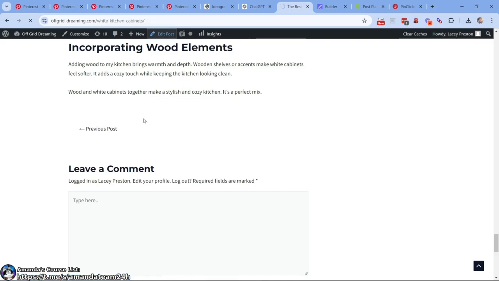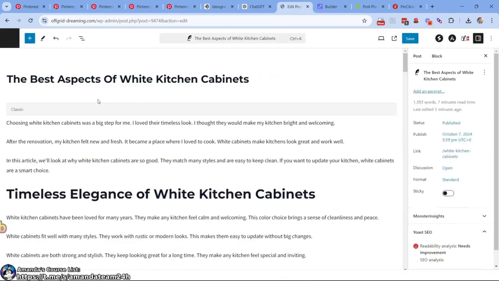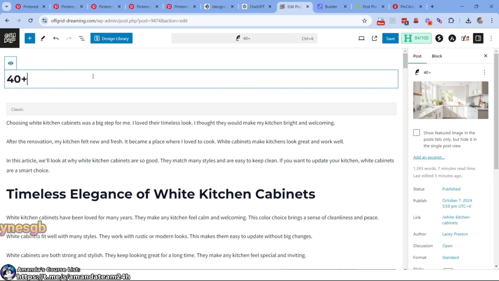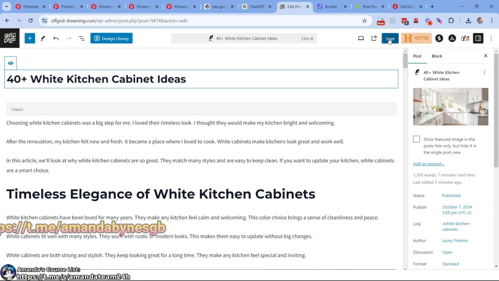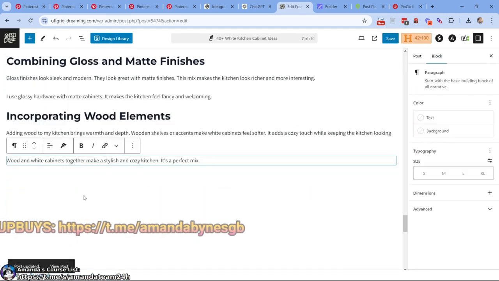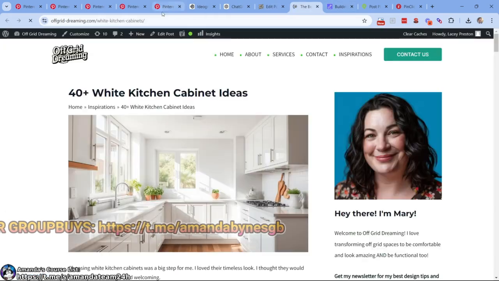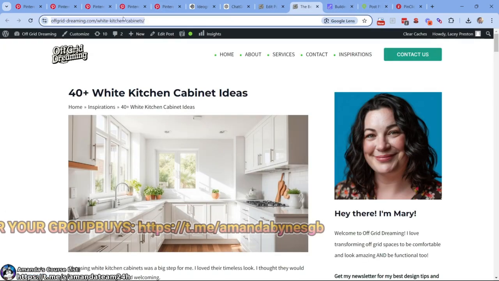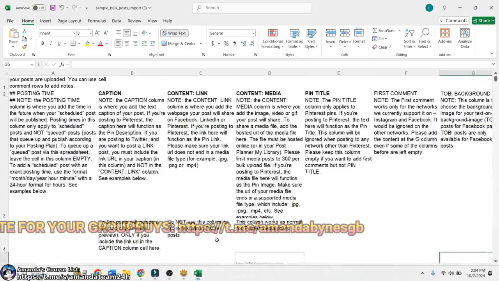So what we're going to do is come in here. We're going to edit the post. We're going to say 40 plus White Kitchen cabinet ideas. Let's save that. What we also want to do is this. Well, let's just do this first. I'll show you. Get the URL. This is the URL we're working with, White-Kitchen Cabinets.